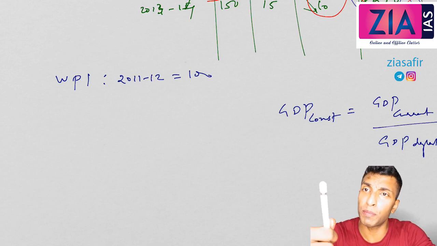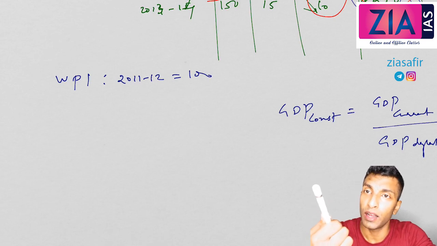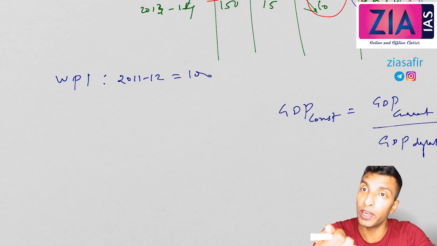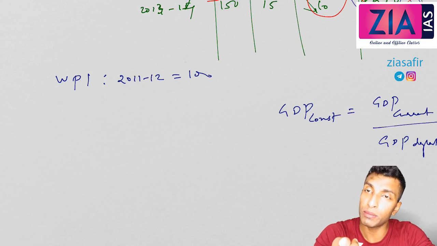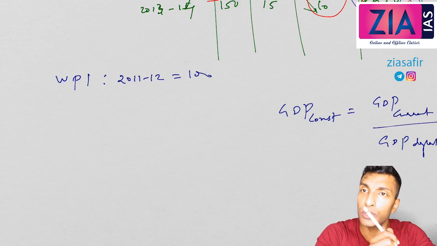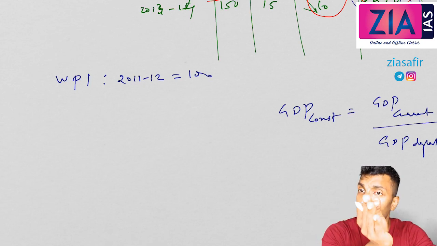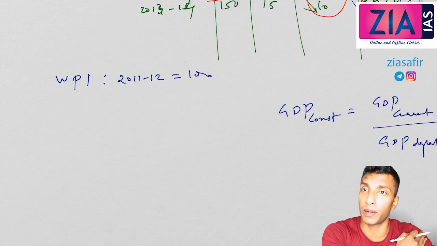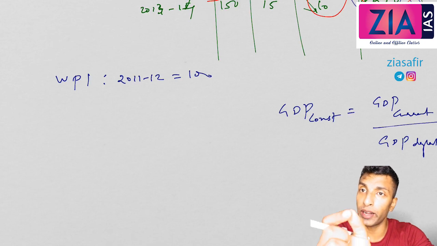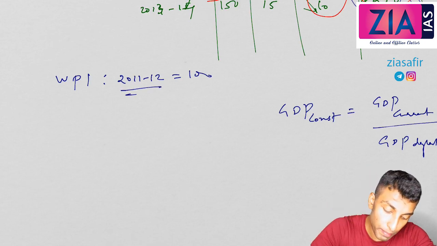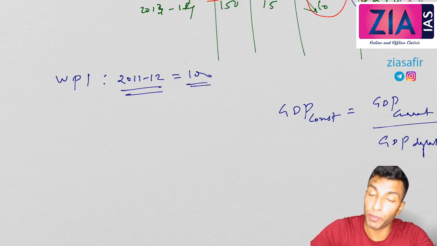To measure inflation. See, simply if I am saying this pen costs 20 rupee, can you say whether there is an increase or decrease in prices? No. You need a reference value. If I am saying before it cost 20 rupee, even now you can't say. Before can be 2 years back or 3 years back or 5 years back. So I need to have a reference point and a reference year. This is the base year, this is the reference year, and this is the base point, the reference point, base value.